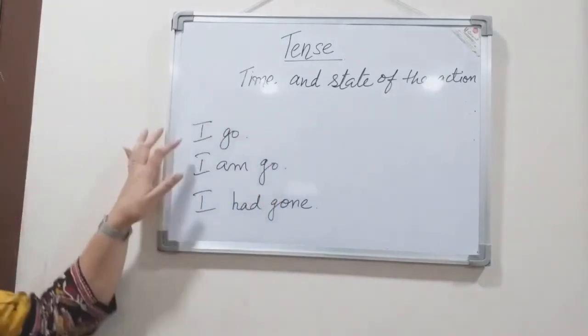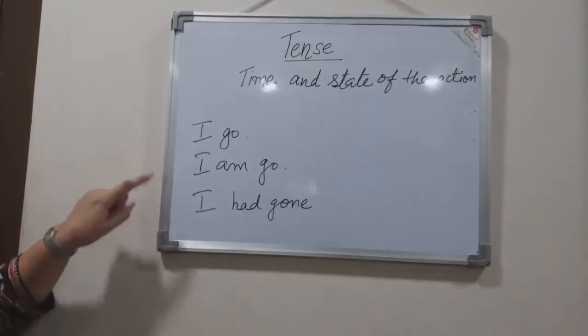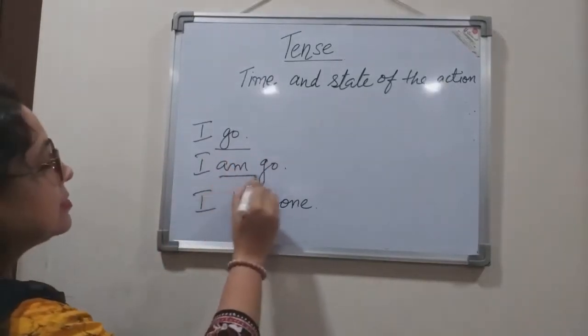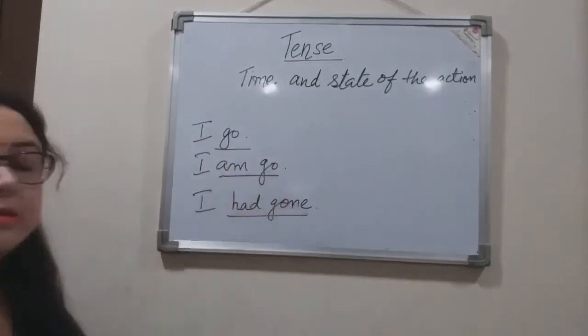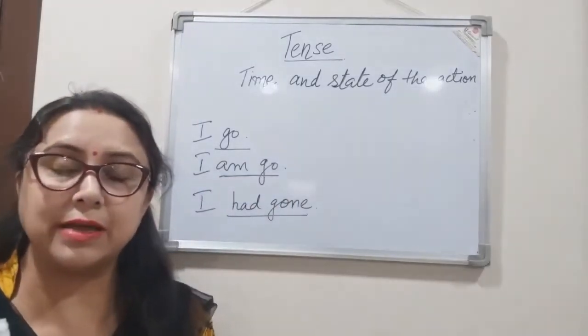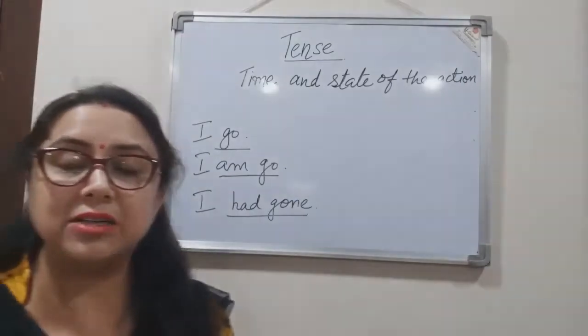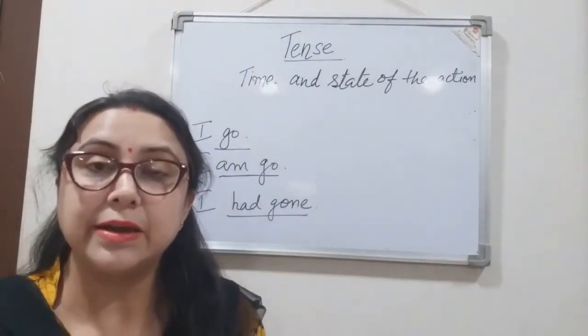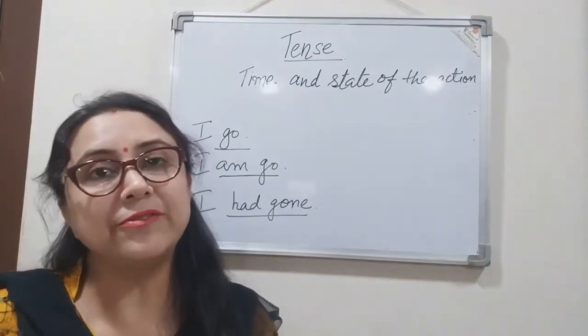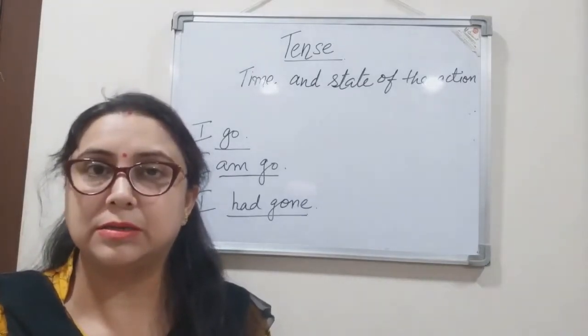For example, I go, I am going, I had gone. Here the verb shows the action in its different states. This is what is indicated through the forms of the tense.